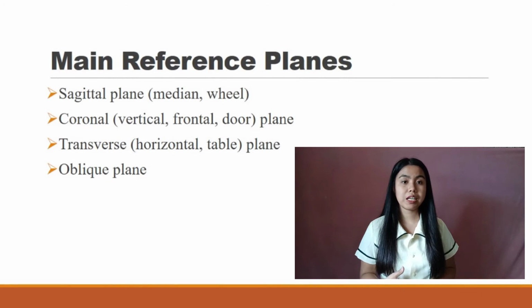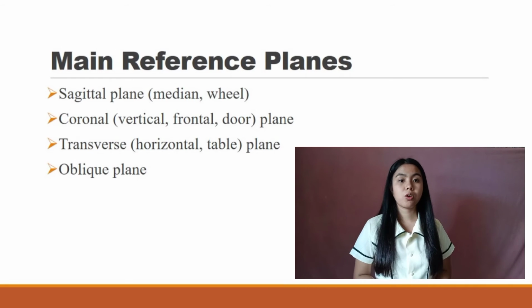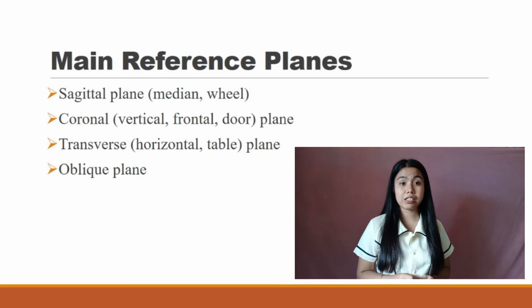Sagittal plane, a vertical plane which divides the body into a left section and right section, or what we call the median plane. Coronal plane, a vertical plane that divides the body into front and back. Transverse plane, this horizontal plane is parallel to the ground and divides the body into superior and inferior parts. And the last one, the oblique plane. It is a slanted plane that can literally be any angle other than a horizontal or vertical angle.